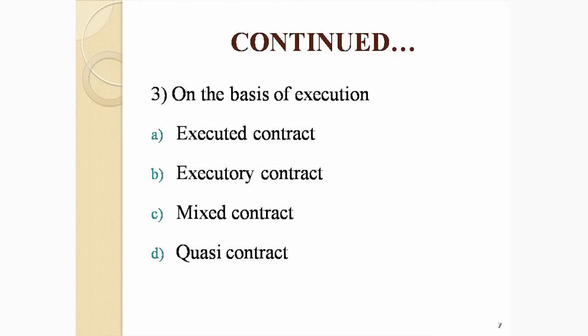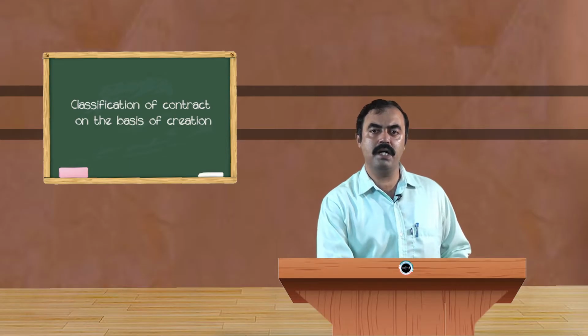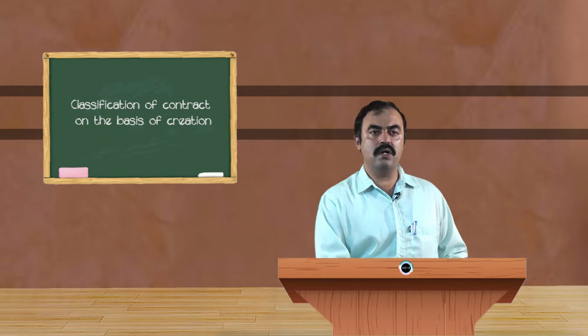Let us take one more example of an executed contract. When we travel from, say, Ujre to Hyderabad, we book a ticket well in advance. We approach a travel agency, and it says the following travels are available. We choose the right traveler and book a ticket. When we book a ticket we pay money and book well in advance the place of pickup and place of destination. The travel agency makes arrangements for that and makes sure the best possible service is given to you, so that your journey is comfortable and you reach safely. In such a case it is called an executed contract.